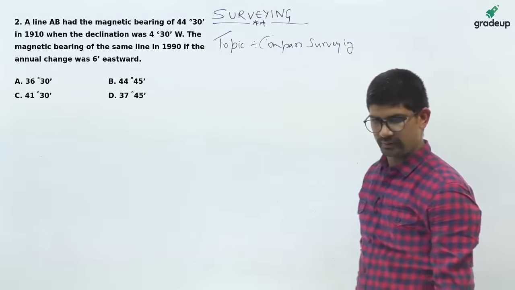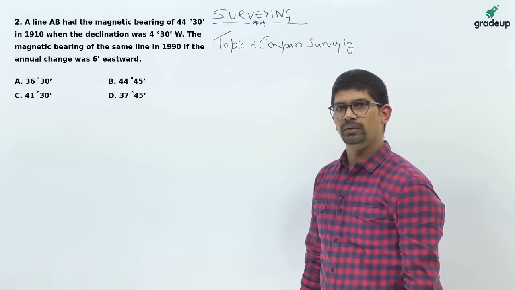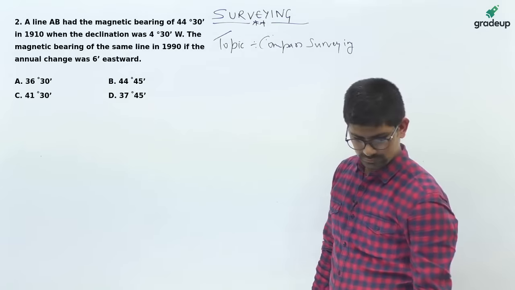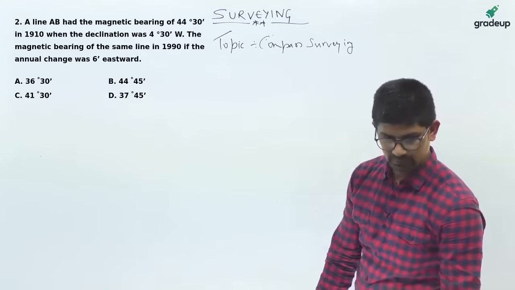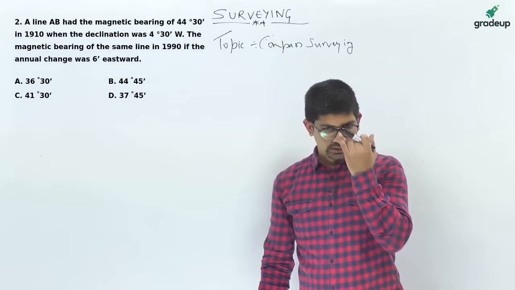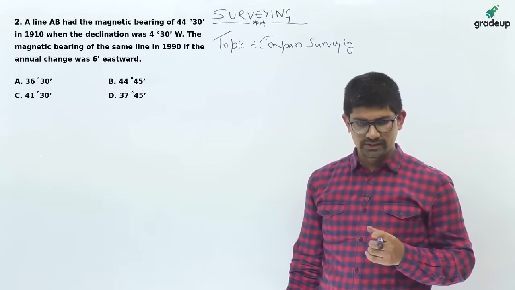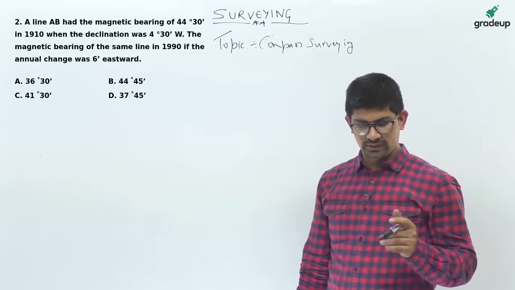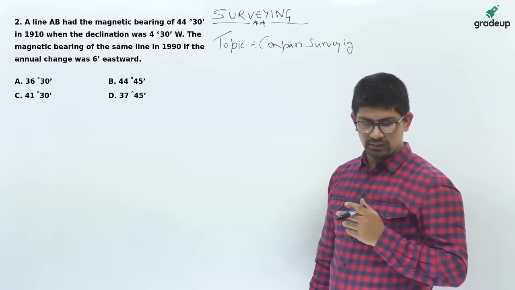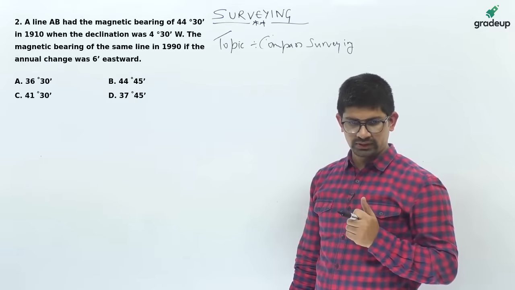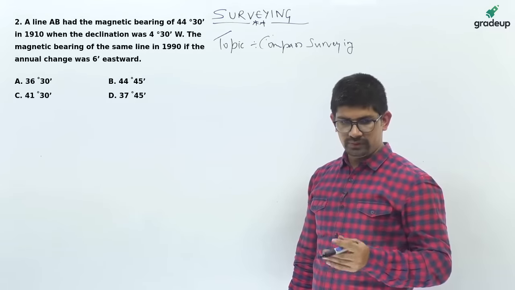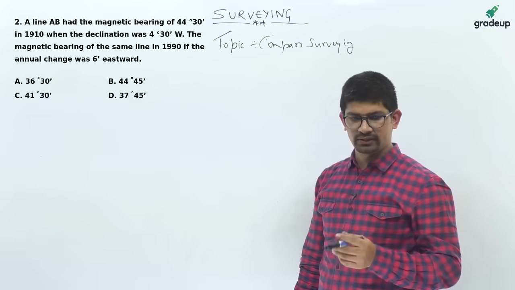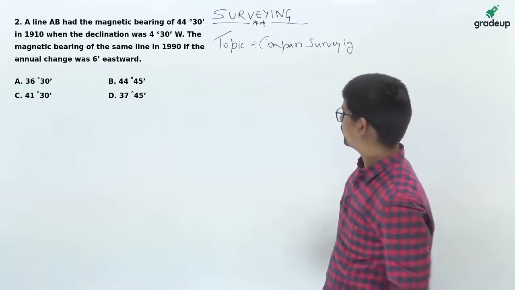Okay, compass surveying. Now, let's read the question. Line AB has a magnetic bearing of 44 degree 30 minutes in 1910, when the declination was 4 degree 30 minute west. What was the magnetic bearing of the same line in 1990 if the annual change was 6 degree eastwards?